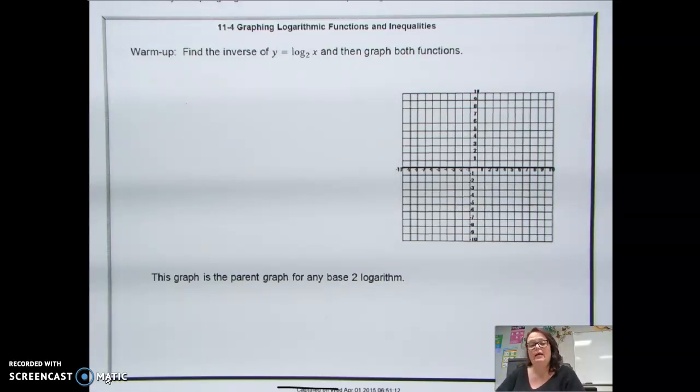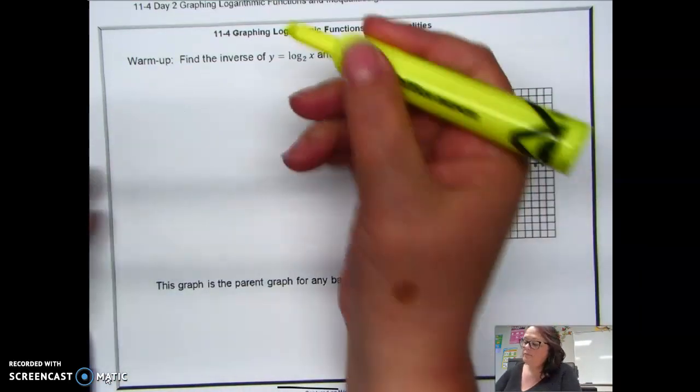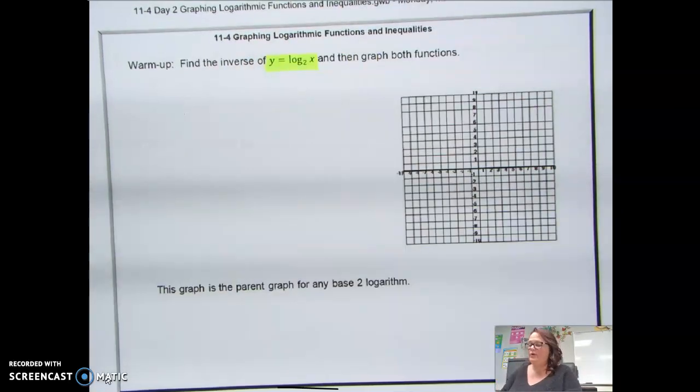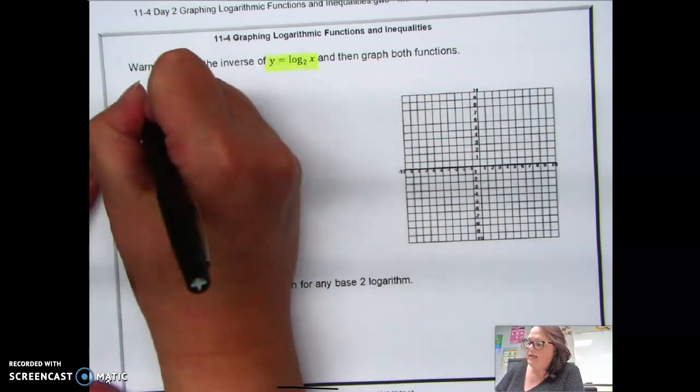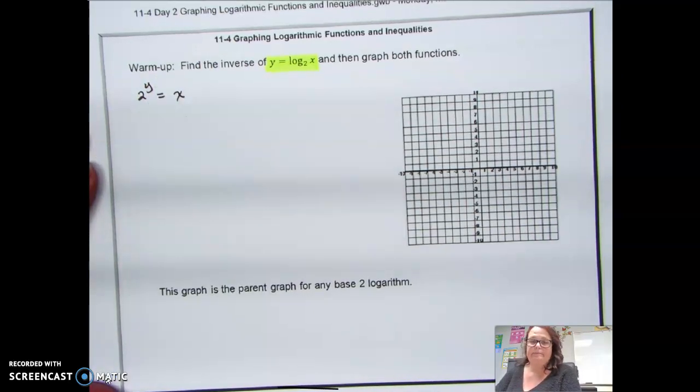So if we can understand how to graph an exponential function, then we just change x and y and we could graph ourselves a logarithmic function. So remember, we have this function here, and I want to put it into exponential form so that I have a better chance of graphing it. And if I do that, we're saying what power of 2 is x? So 2 to what power is equal to x, right?